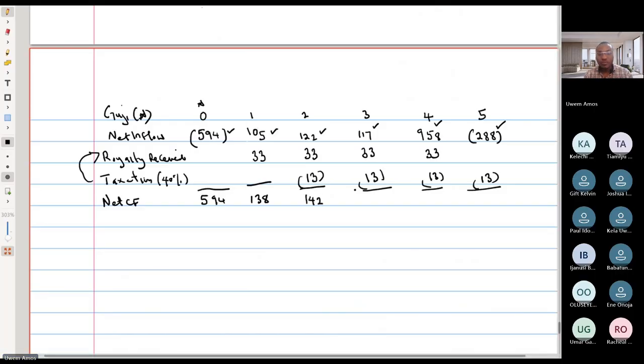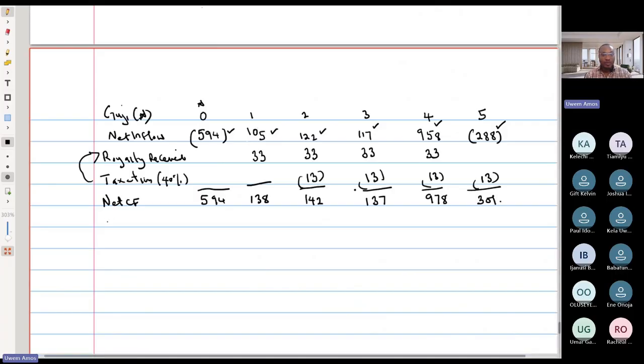142. 117 plus 33 minus 13, 137. 958 plus 33 minus 13, 978, minus 288 minus 13. So this should be 301. All right, so we can bring in our discount factor then.